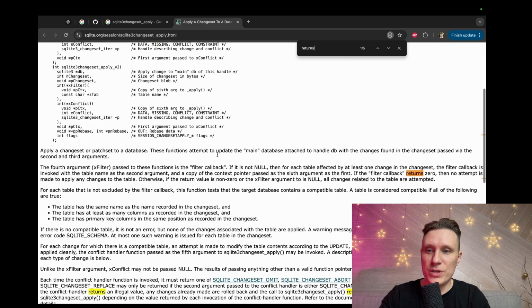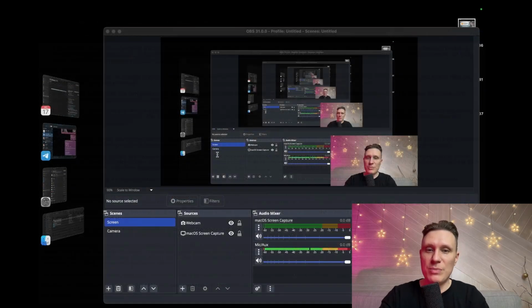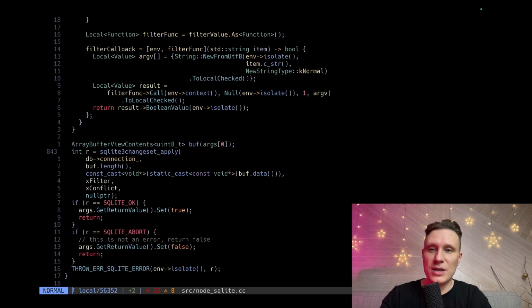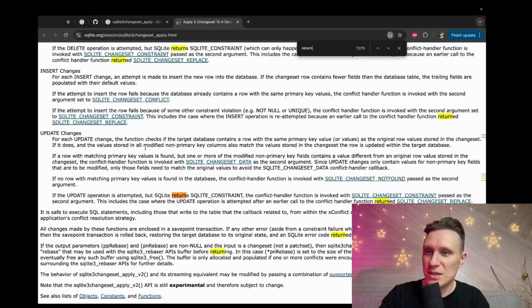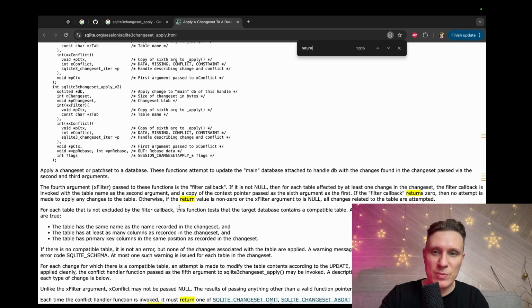We don't know what it returns. I don't know how to read this documentation. What about here? Can I jump to the definition of this? I can't jump. Can you check? No, it's just SQLite update changes. Well, it returns something, but we don't know what.